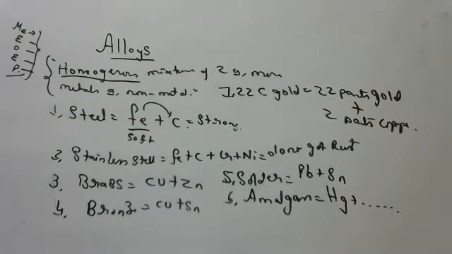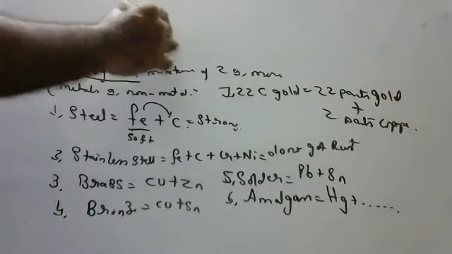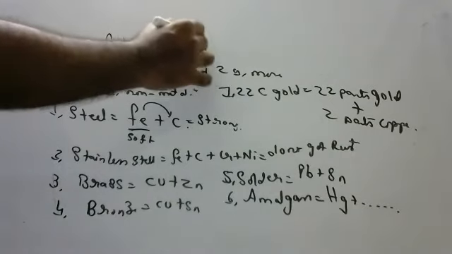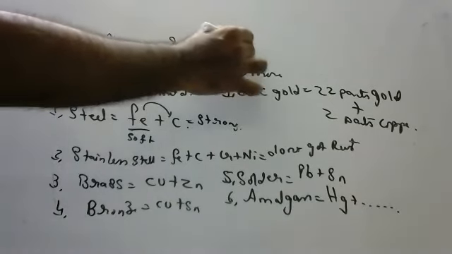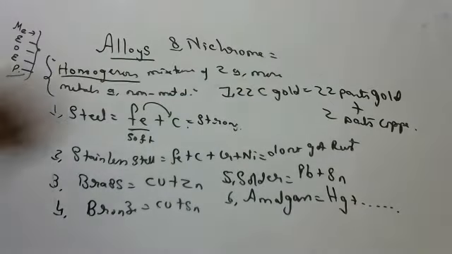Okay, children. Now, in physics, children, I told you about nichrome wire when I was discussing electricity. Do you remember, children, nichrome wire? It is a composition of nickel and chromium.